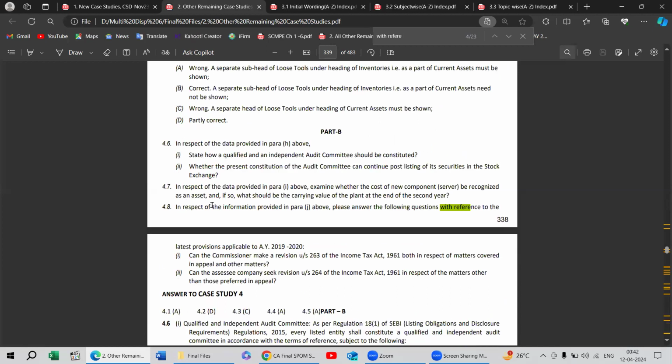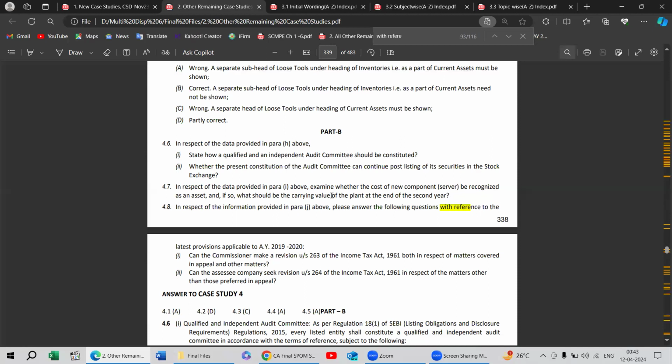In respect of para number this and this provided, I have removed all this initial wording in all the case index, because ICAI can change this at any point of time in respect of with para. If you see, they have kept with respect to para, you will not find this in any case study. So the main thing is to look after the comma, wherever the line is ending, like above or comma is there, the word is starting from E. Examine whether the cost of new component.